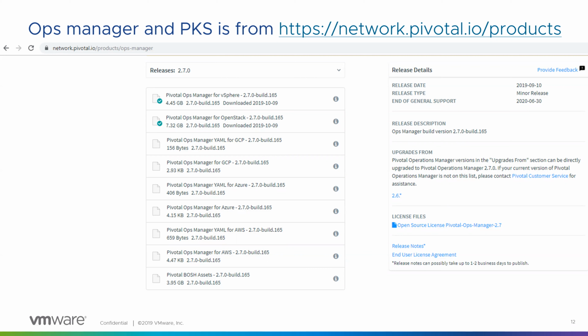The reason why I'm showing this is to tell you that Enterprise PKS is supported not just on vSphere, but also on 4 different clouds. One is OpenStack, GCP, Azure, and AWS. So depending upon the cloud solution we have, the installable can be downloaded from network.pivotal.io.